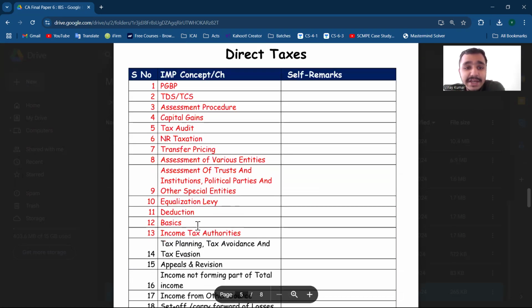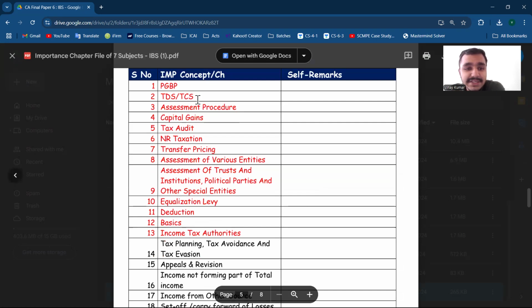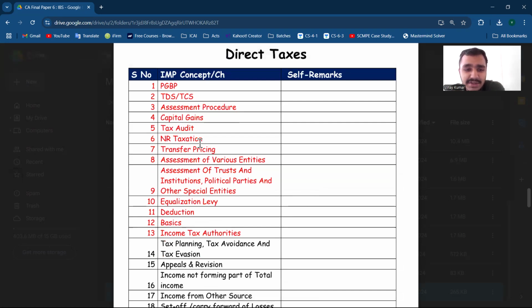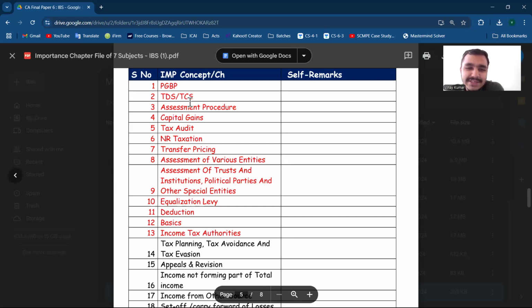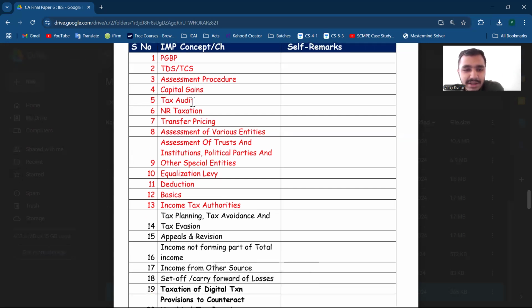Next is DT, PGPP, very important. TDS, TCS, assessment, capital gain tax, audit and taxation, mostly transfer pricing. Till that, mostly the exam will cover this much area. So if someone is running short of time, at least do PGPP and TDS, if that's possible.